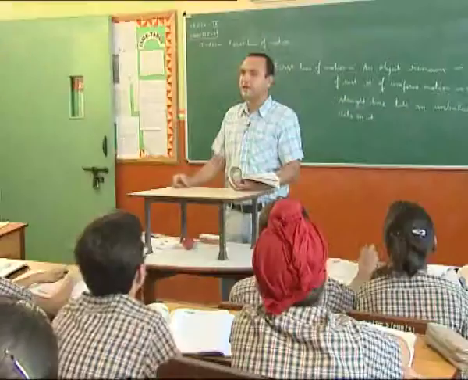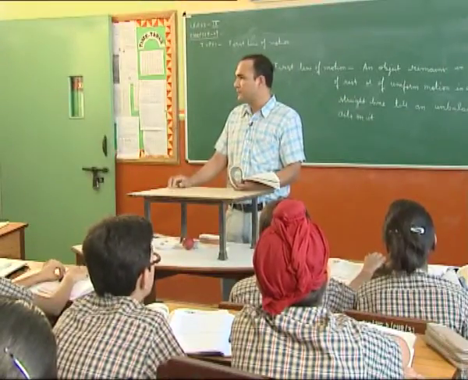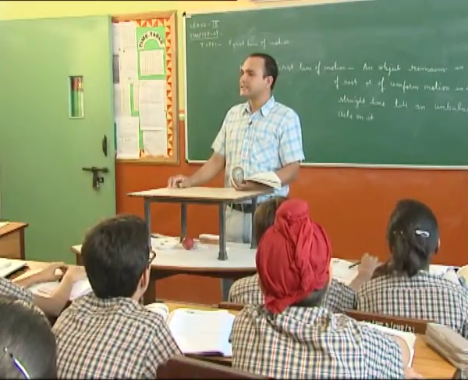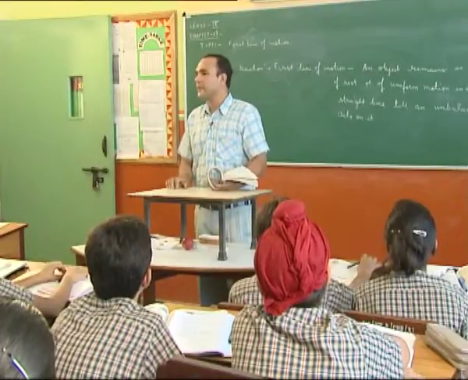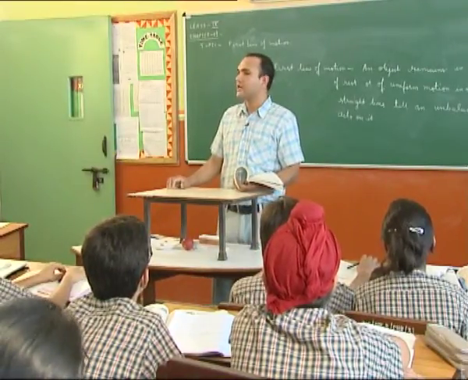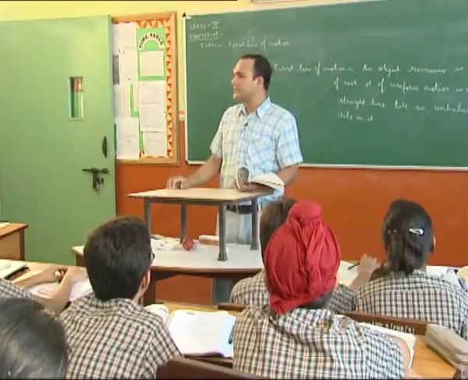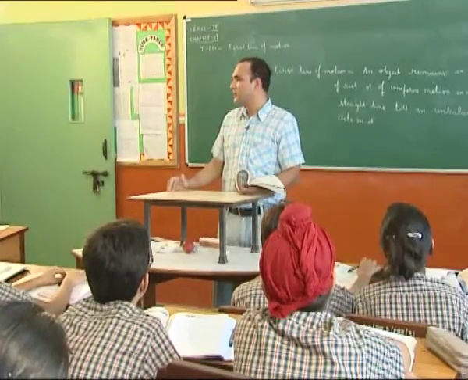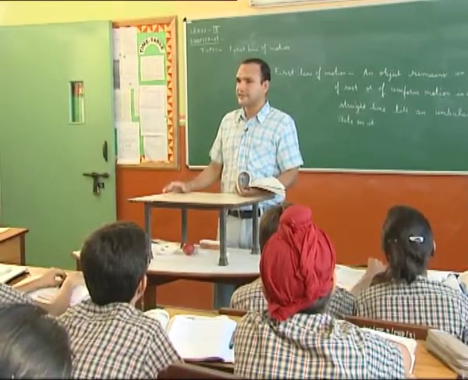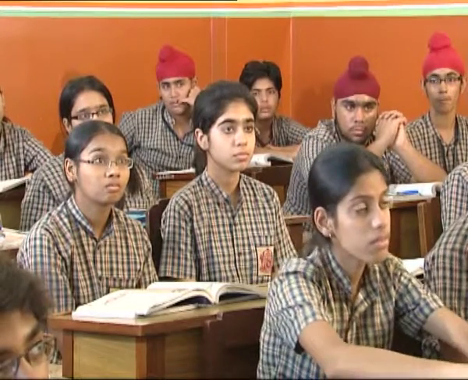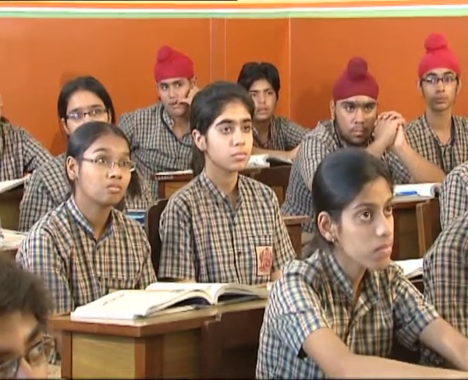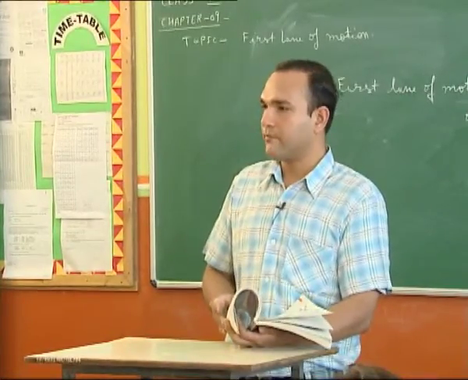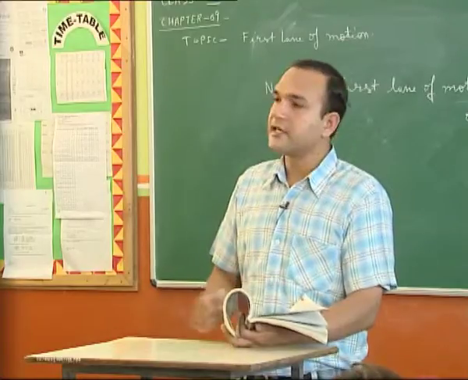So today we have done Newton's first law of motion. What is that? The law of inertia. It states that every object tries to remain in a state of rest or of uniform motion along a straight line, and it has a tendency to oppose or resist any change in its state of rest or of uniform motion. And what is the inertia and mass relation we have seen? More the mass, more is the inertia. Next time we will see the second law of motion and the third law of motion.